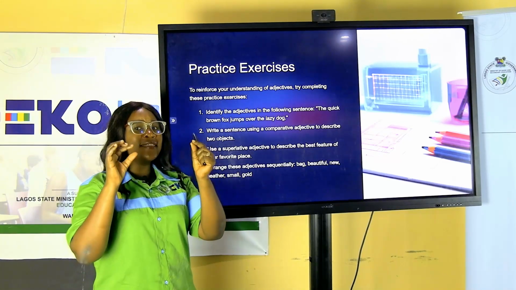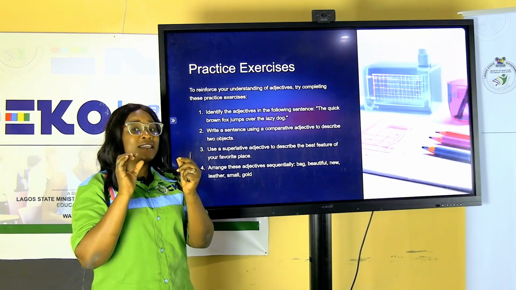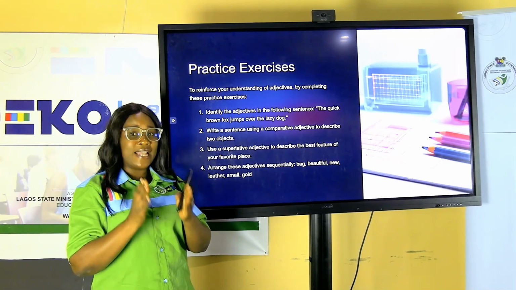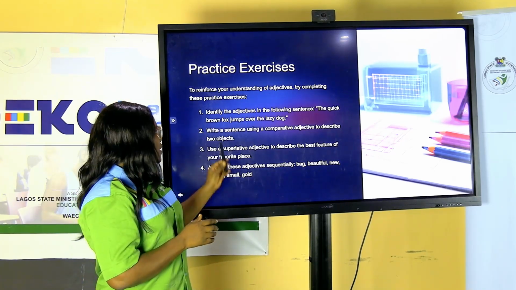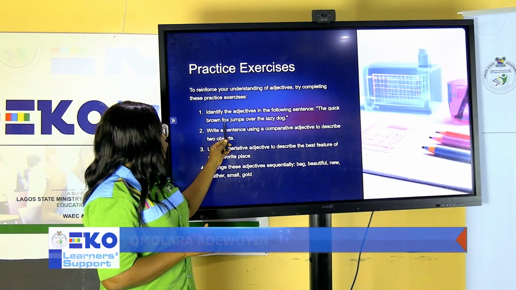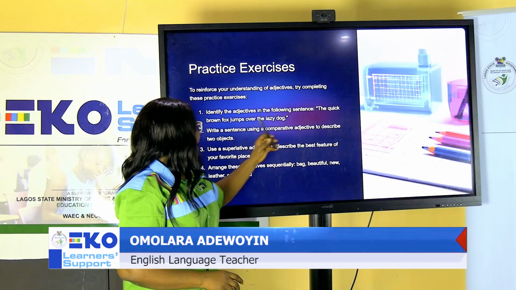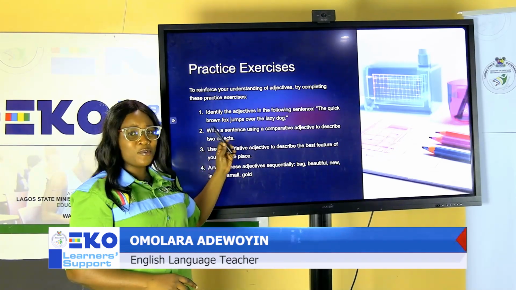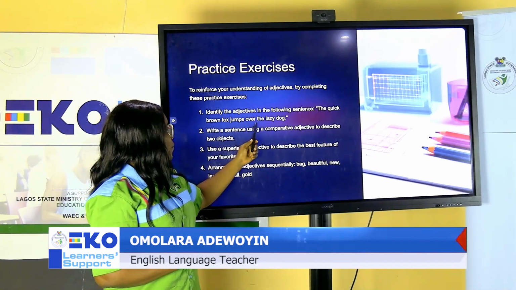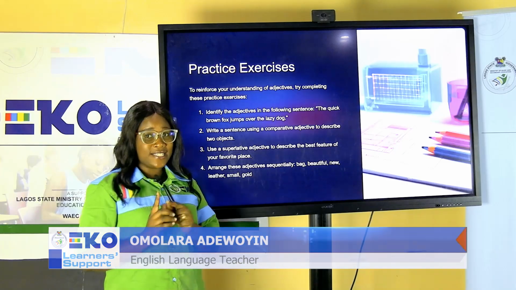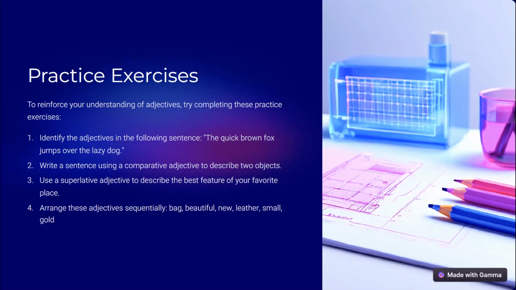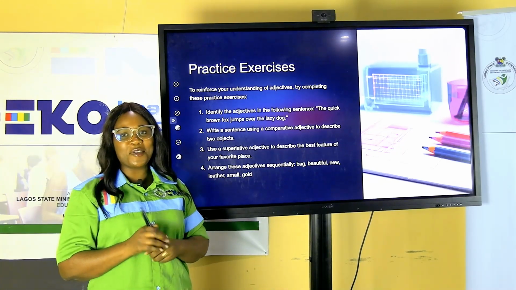Remember, any word that describes the noun is an adjective. What are the words that describe fox? Quick and brown. Those are the adjectives. And then we also have lazy describing the dog. So the adjectives here are quick, brown, and lazy. Give yourself a round of applause if you got that.